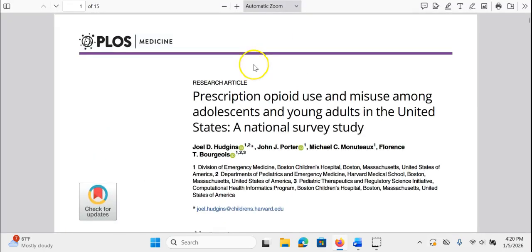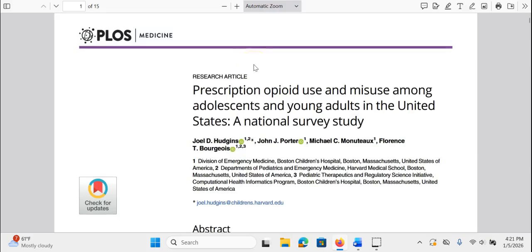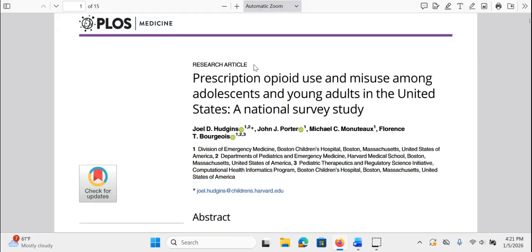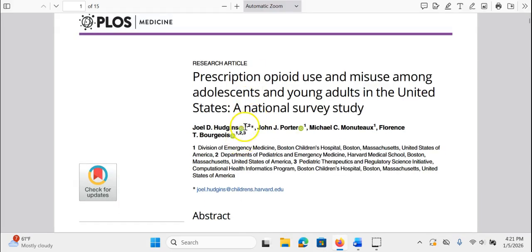Now let's move on to author. This is one of those really nice ones where we don't have to Google our author because we have our author affiliations lifted up front. So it looks like our affiliations for these folks are that they work at the Division of Emergency Medicine at Boston's Children's Hospital. Okay. So it seems like multiple, all of them actually, work there or are affiliated there.